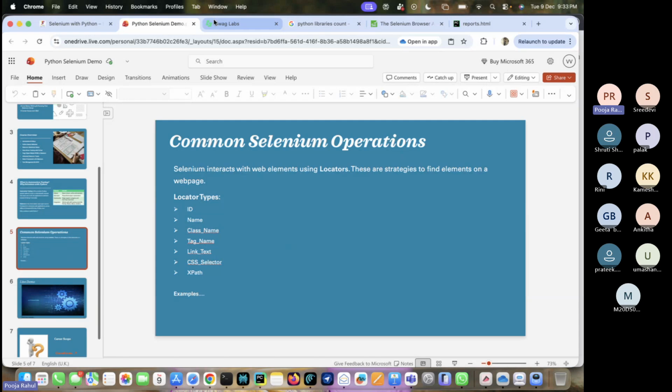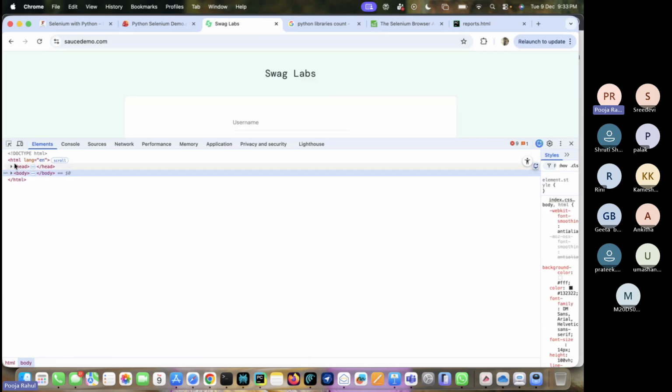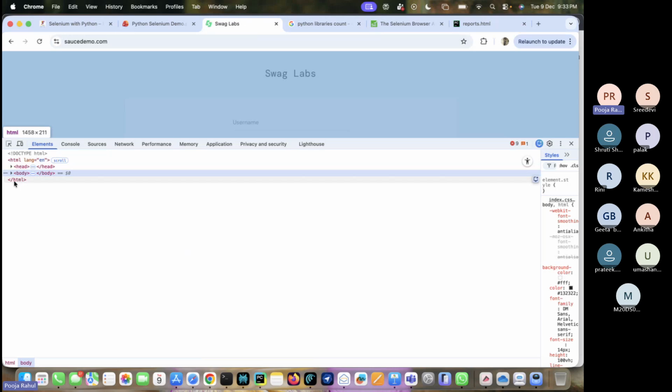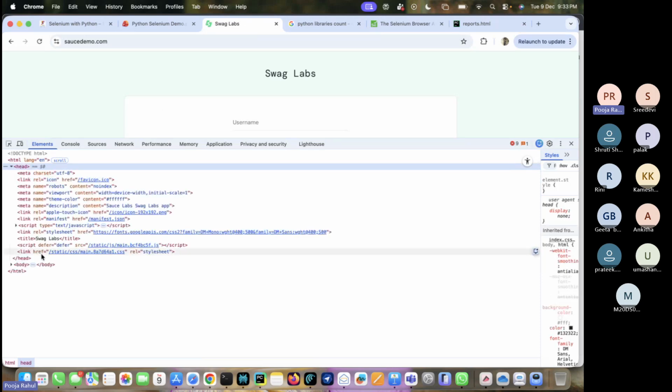Let me go here and we are seeing something like this, right? This is the DOM structure. Whenever you see any DOM, it will start with the HTML tag and it will end with the HTML tag. And inside we can see two things. One is head, one is body. Inside head, whatever is required for this particular body will be there. Suppose if you are hitting on this title right here, you can see that those things will be used inside this head, whatever is required for this body. After that, if you go inside this body, you can see all these things, whatever objects.